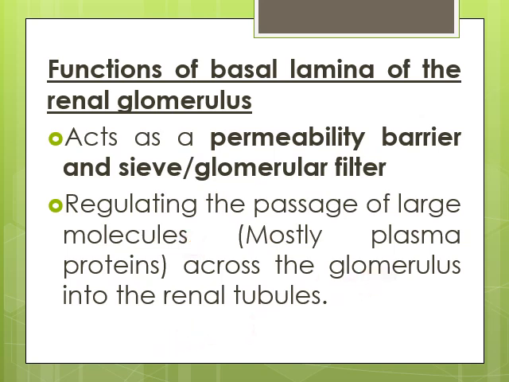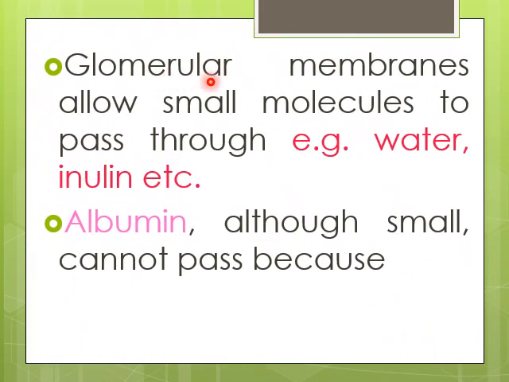So basically, basal lamina of the renal glomerulus is used to filter large molecules, for example large proteins, and thus these cannot be secreted into the urine. Glomerular membranes can only allow small molecules like water, inulin, and some others to pass through. Large proteins and large molecules cannot pass glomerular membranes, and therefore these are fully filtered.